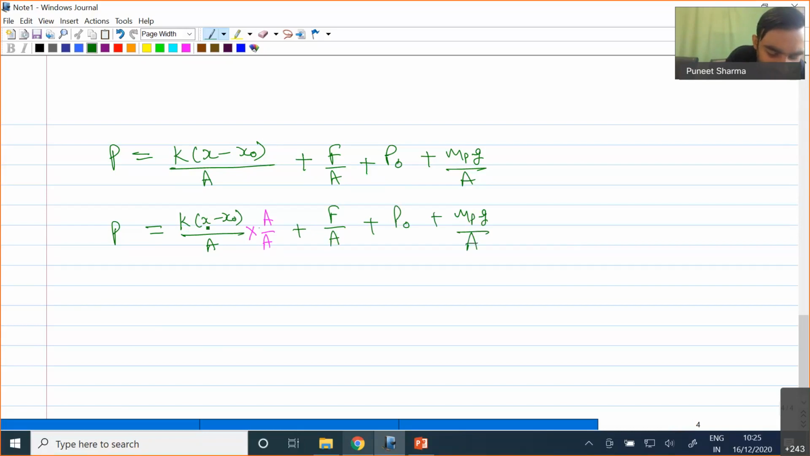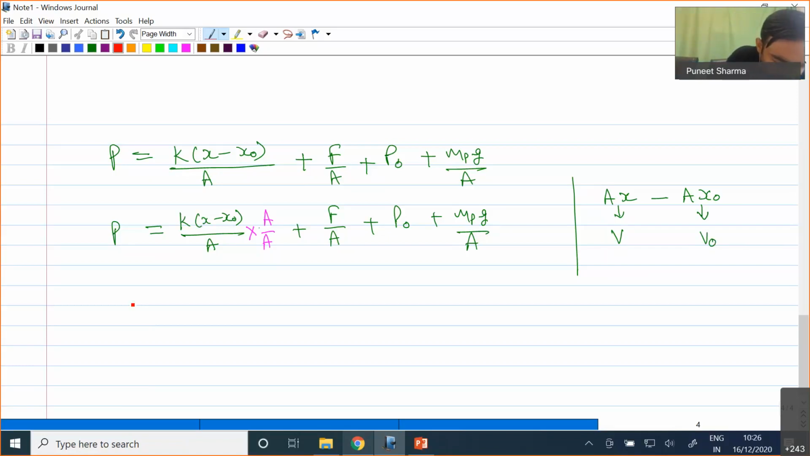this K, so A into x. I now have two multiplication terms. One is A into x and I have minus A into x naught. Okay, so A into x is nothing but my area of cross section into displacement. This will be my volume, the instantaneous volume at that particular instant where we have x displacement, and A into x naught is nothing but my volume corresponding to the equilibrium state of the spring.